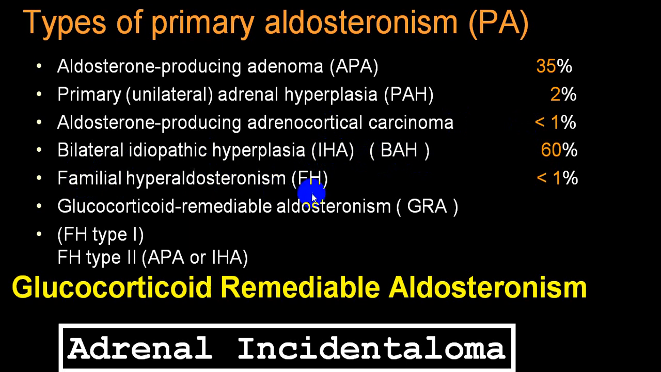Familial hyperaldosteronism is called FH. Glucocorticoid remediable aldosteronism is called GRA. And familial variety is called type 1 and type 2. Type 2 is invariably what we call IHA, that is idiopathic hyperplasia, or aldosterone producing adenomas. So these are all the different varieties, and these are the percentages that have been given.